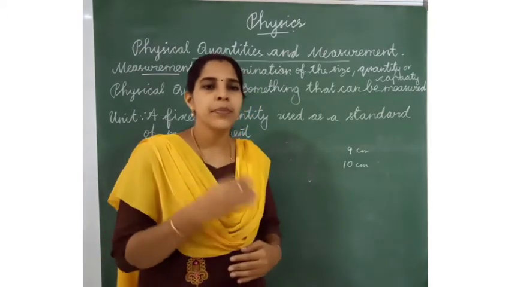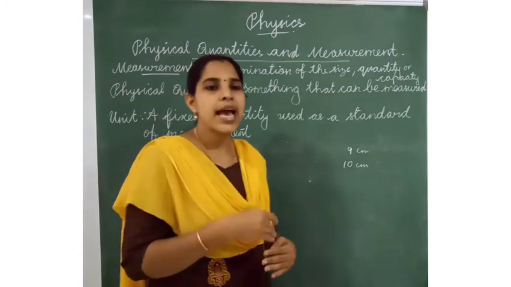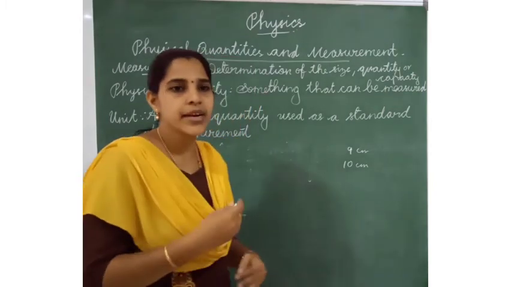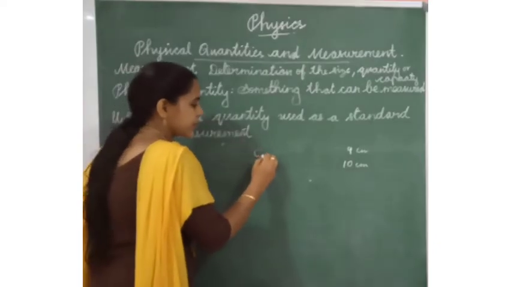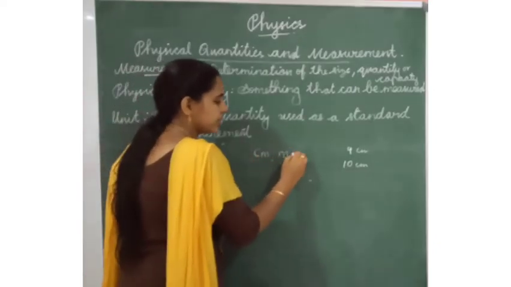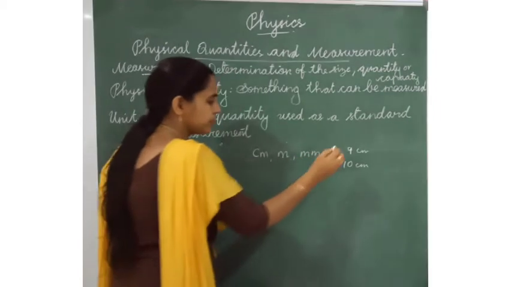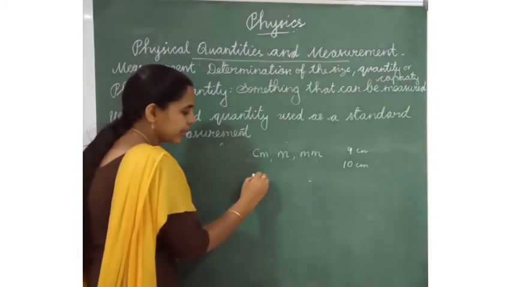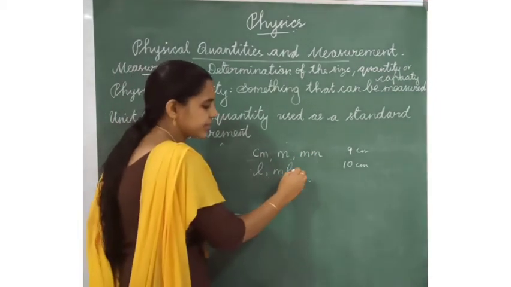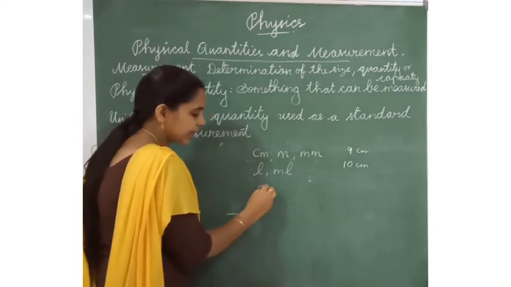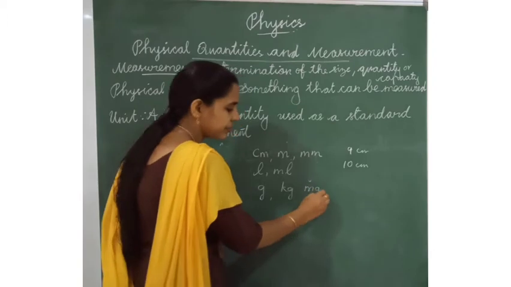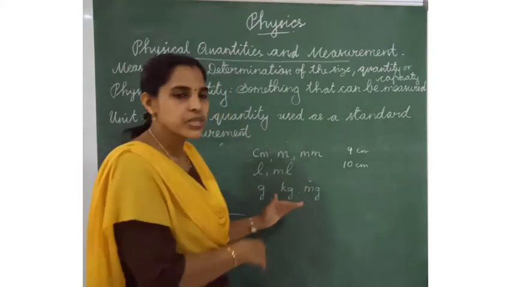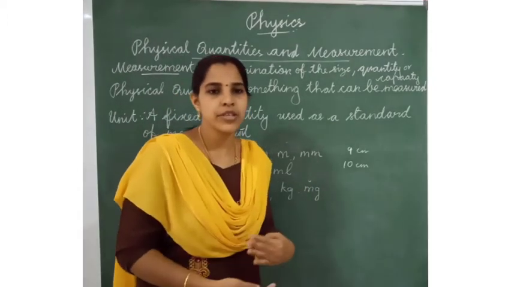So the people found the standard units of measurement. What are they? Centimeter, meter, millimeter, then liter, milliliter, gram, kilogram, milligram. These are some standard units of measurement.